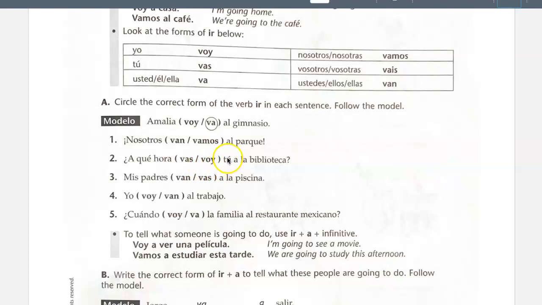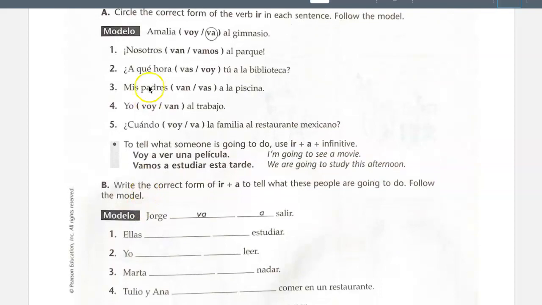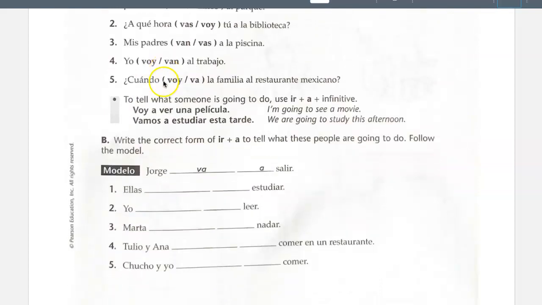So for number 2, your subject is tú. For number 5, your subject is la familia. Comes after in the form of a question. So just circle the correct form for part A, and for part B, you're using that construction ir, a, and the infinitive. So you're filling in that first blank with the correct form of ir, voy, vas, va, vamos, van. And then the second blank is just going to be the preposition a.